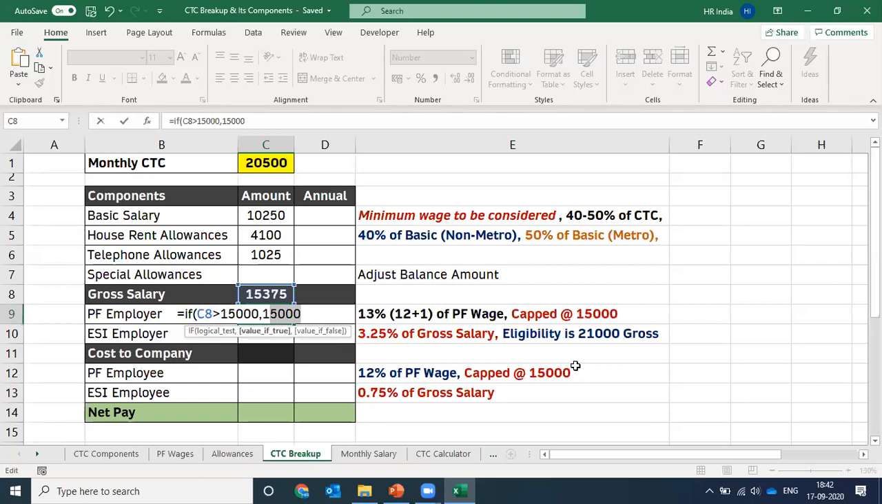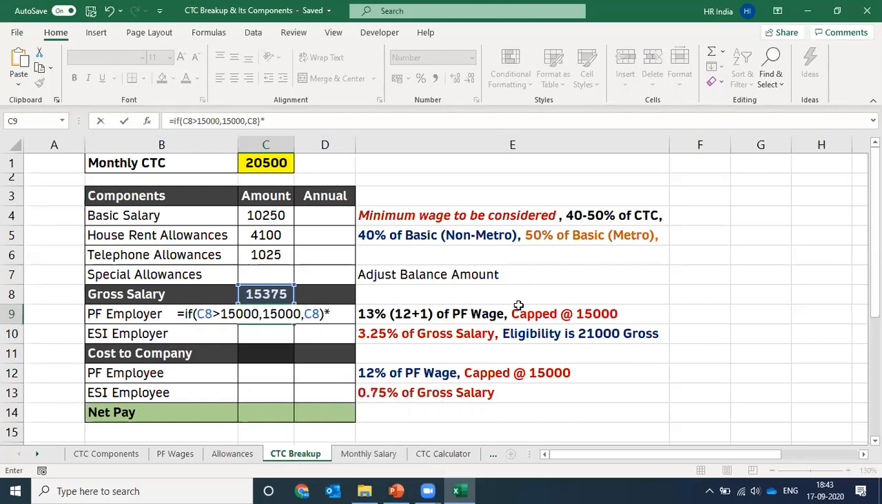First outcome if this statement is correct, if the logical test is correct. So if the PF wages is more than 15,000, in that situation, I want to limit my contribution at 15,000. But if it is less than or equals to 15,000, I want to contribute on the actual PF wage of the employee. This is the logical test. This is the first outcome, when the logical test is true. Second outcome if the logical test is false. Bracket close.